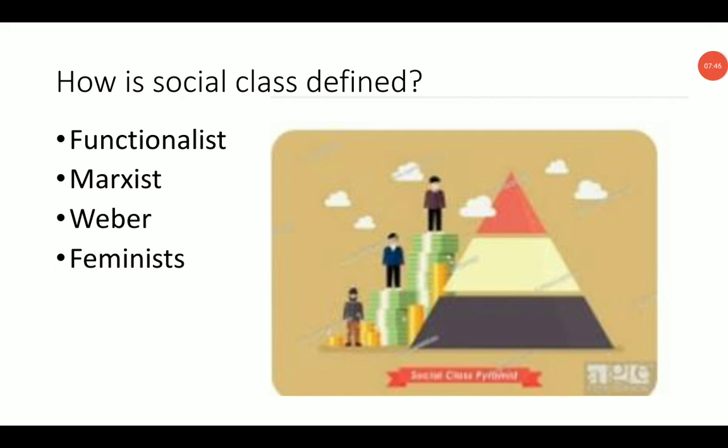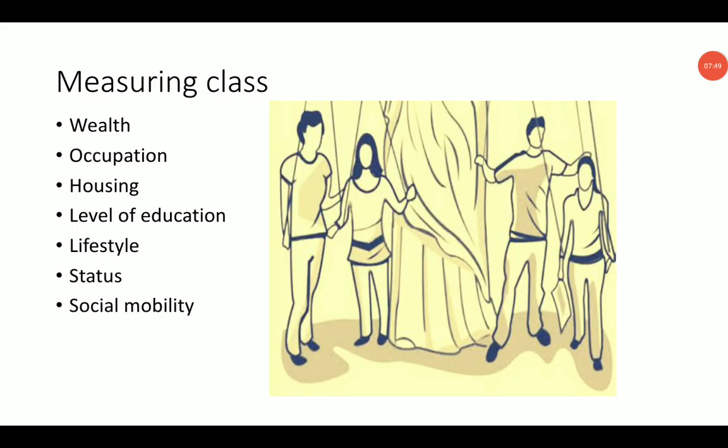Let's talk about how class is measured. Class is measured on the basis of these factors: wealth, occupation, housing, level of education, lifestyle, status, and social mobility. Some sociologists say that you cannot exactly measure a person's social class by these factors, because there can be changes in their classes, and social mobility can be a larger reason for this.